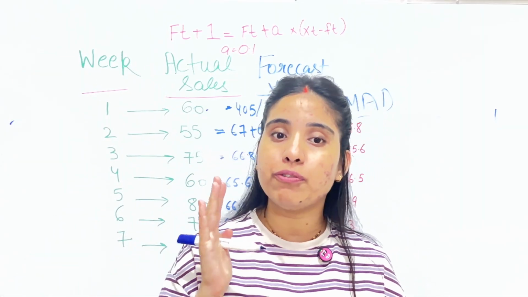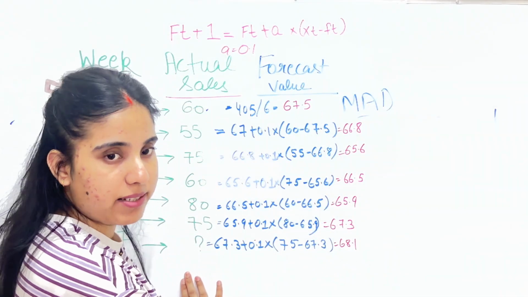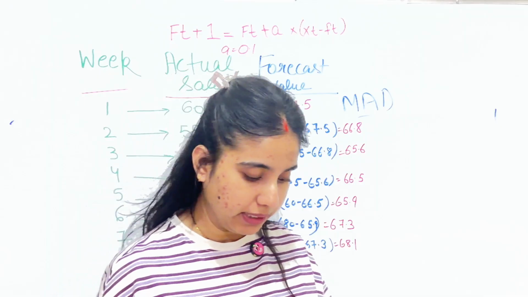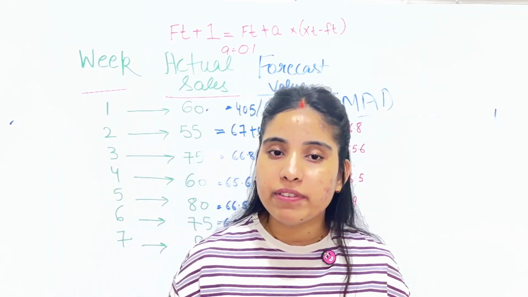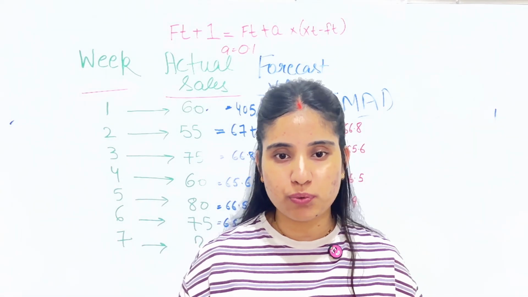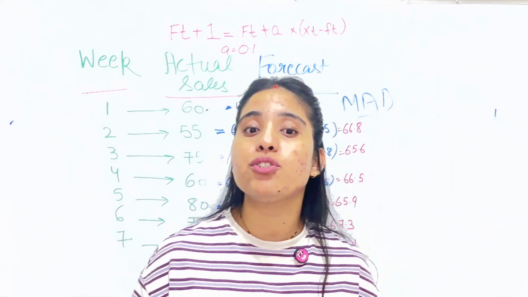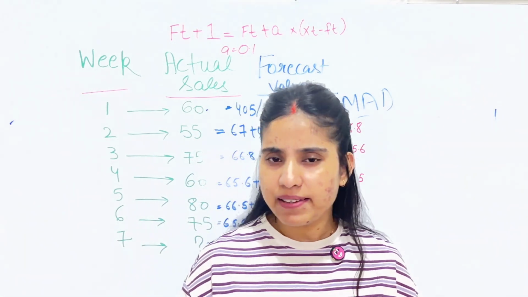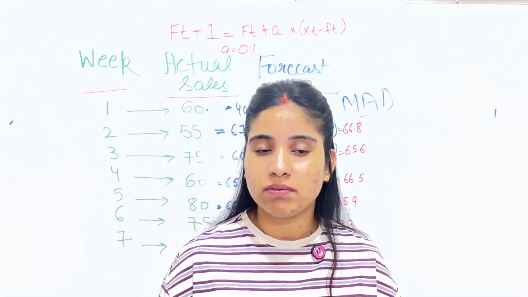The lowest MAD means your forecast was closest to the actual sales. Simple example: if my MAD value is 5.5, on average your forecast was off by 5.5 units each week, right? If my MAD is 7, on average your forecast was off by 7 units each week, right? So which is better?